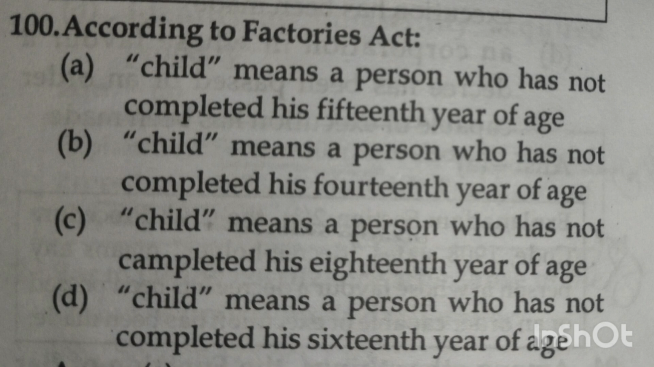Next question. According to Factories Act, option A child means a person who has not completed 15 years of age. Option B, child means a person who has not completed 14 years of age. Option C, child means a person who has not completed 18 years of age. Option D, child means a person who has not completed 16 years of age. ಇದಕ್ಕೆ ಆನ್ಸರ್ ಬಂದು ಆಪ್ಷನ್ ಎ, child means a person who has not completed 15 years of age according to section 2 clause C of the Factories Act.